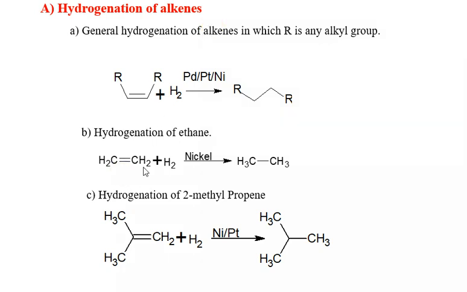There are some examples I have taken. You can see here ethene on hydrogenation catalyzed by nickel gives ethane. Similarly, 2-methylpropene on hydrogenation catalyzed by nickel gives 2-methylpropane. This way different alkenes can be converted into alkanes by simple hydrogenation reaction.